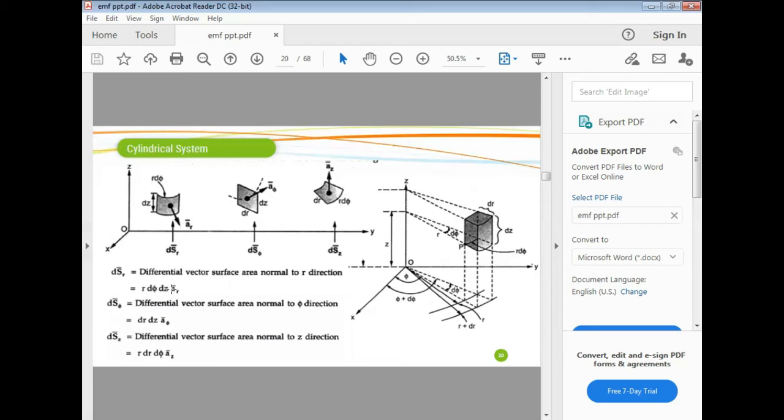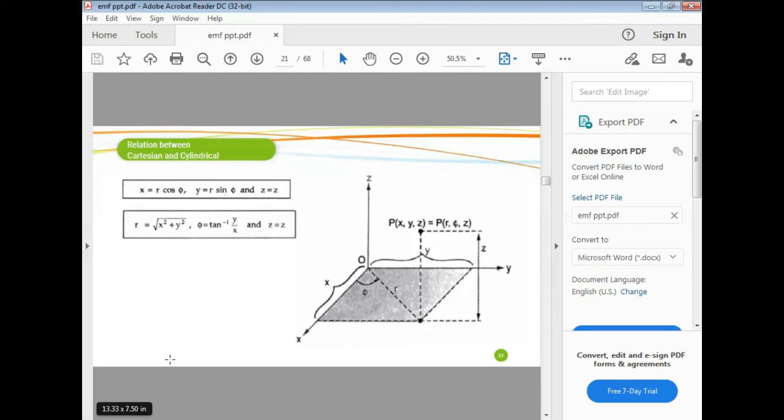Similarly, the differential surface perpendicular to the phi direction is this length into this width, so dr dz. The perpendicular direction is a_phi. Similarly, the differential surface perpendicular to the z direction is this length into this width, that means r d phi dr. The direction is the z direction.